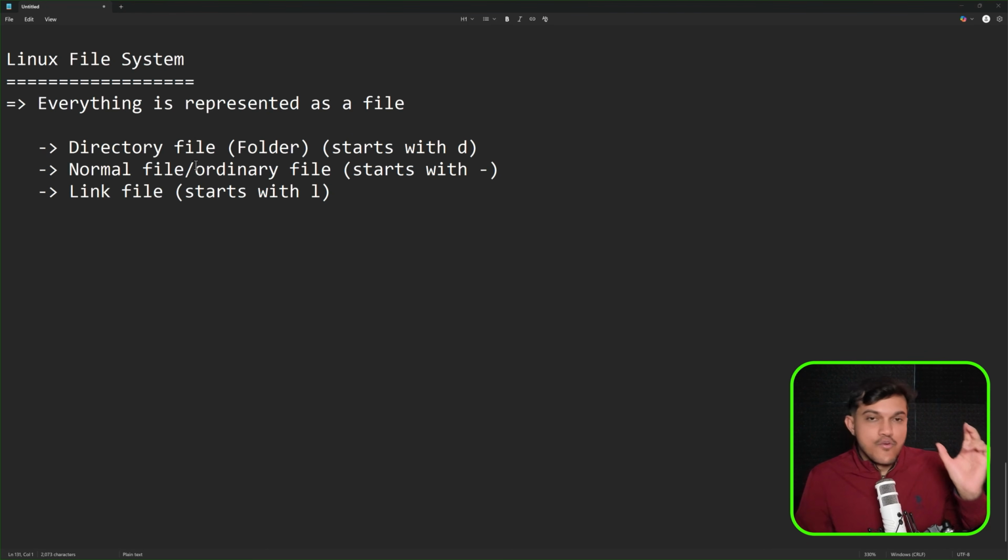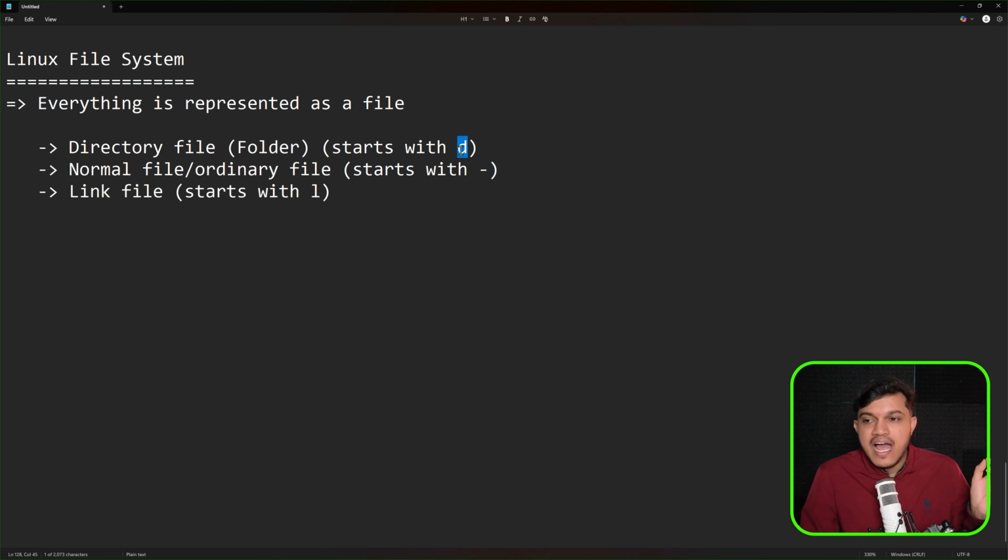A directory or a folder is also considered as a file. We call it a directory file. A normal text file, a YAML file can also be considered as a file. And also we have something called a link file. We have some identifiers. The directory starts with d, and the normal file or a text file or a YAML file starts with a hyphen, and if there is any link file, that starts with l. What exactly that is, we will understand practically going forward in this series.